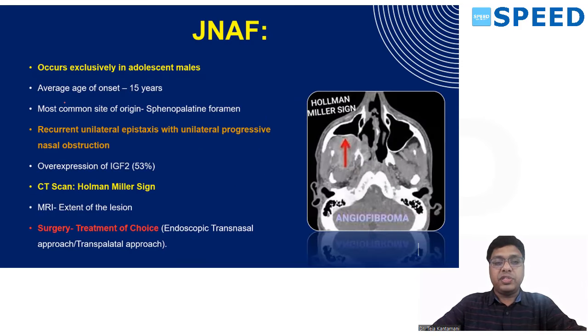Coming to features of juvenile nasopharyngeal angiofibroma. It is a condition of adolescent male patients. The average age of onset is around 13 to 15 years.